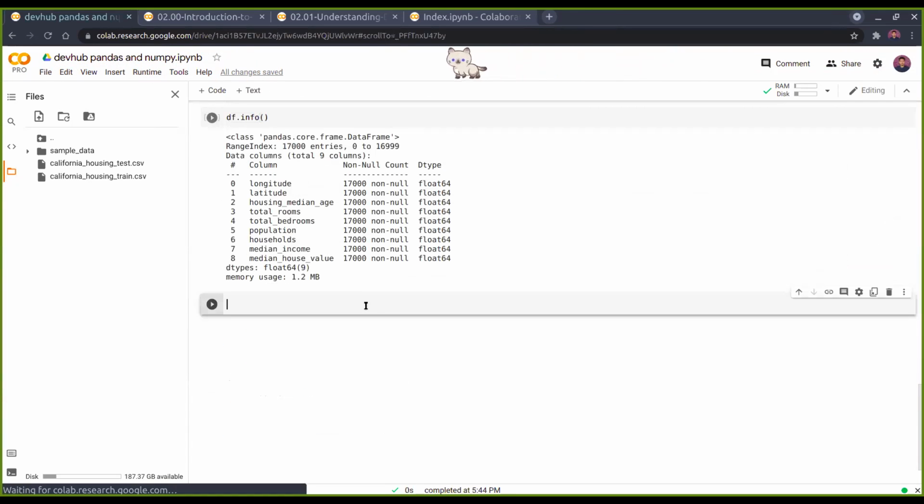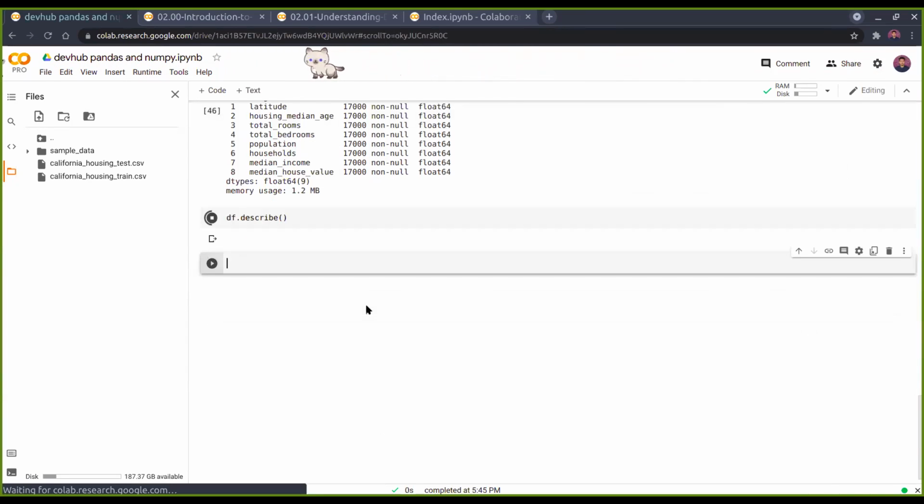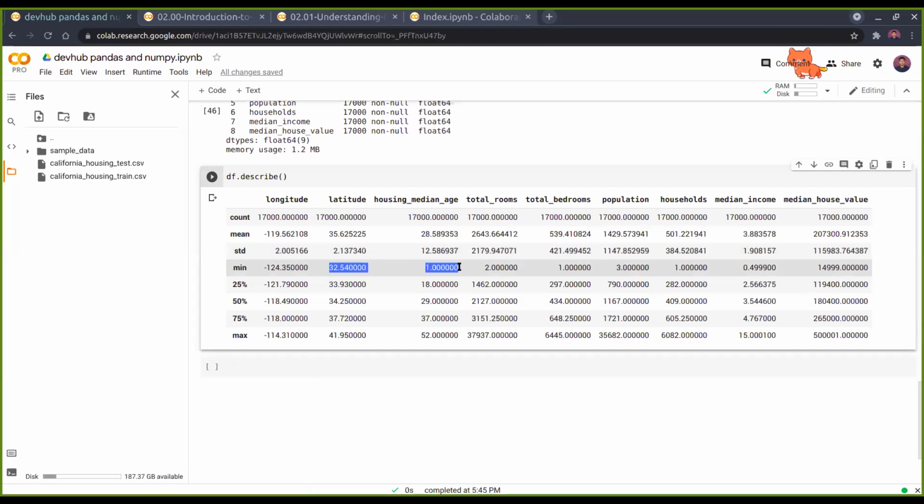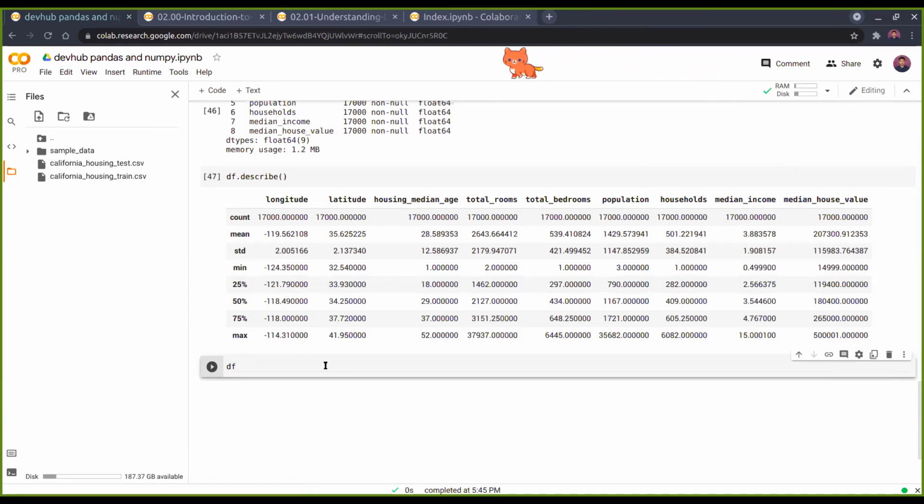Then we'll go to df.describe, and here you will get very interesting statistics: the mean, the standard deviation, the minimum value, the 25%, 50% and 75% values, and the max. This is very useful, because furthermore we'll be doing analysis and all of that. It is very useful in data science particularly.